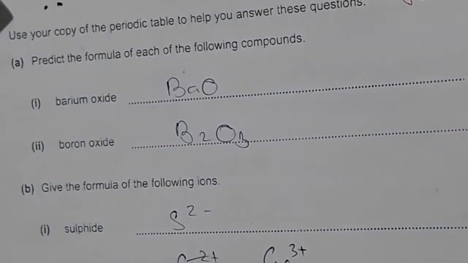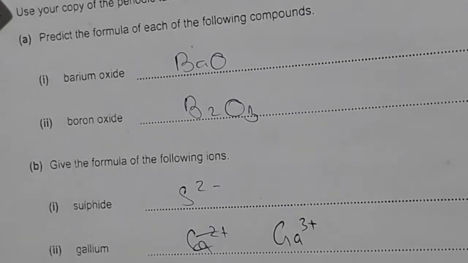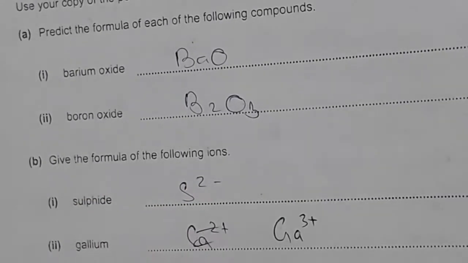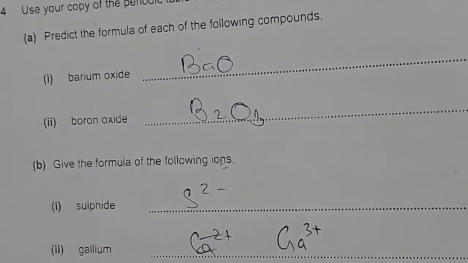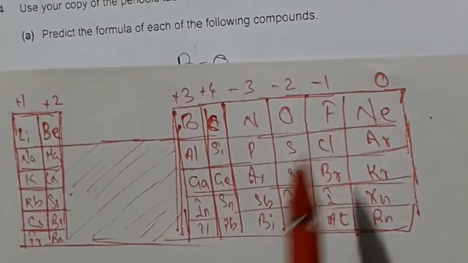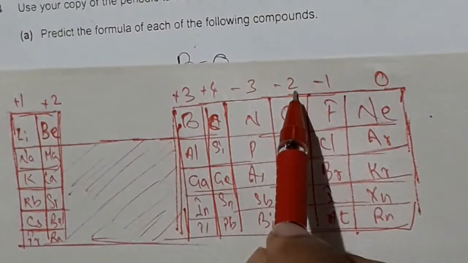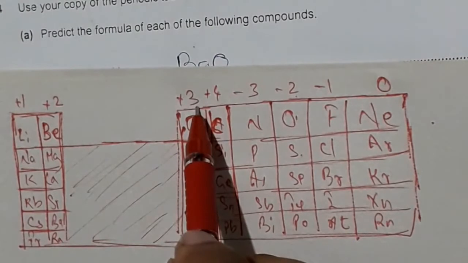Next question, we have to write the formula for sulfide. Look here, give the formula of the following ions: sulfide ion, gallium ion. Again, look at the periodic table. Sulfur is minus 2. Gallium, boron, aluminium, gallium: gallium is plus 3.